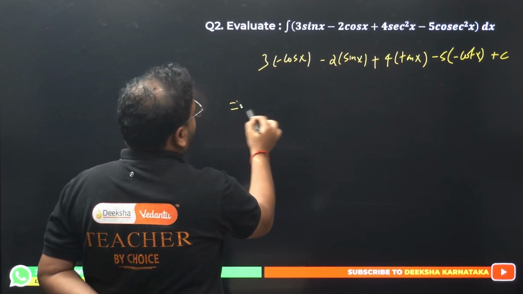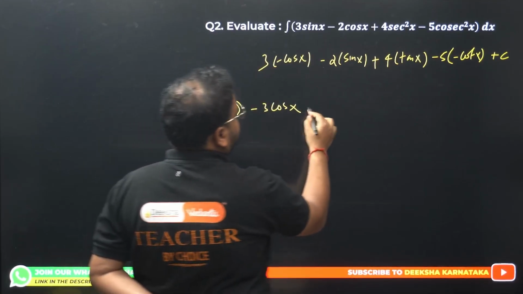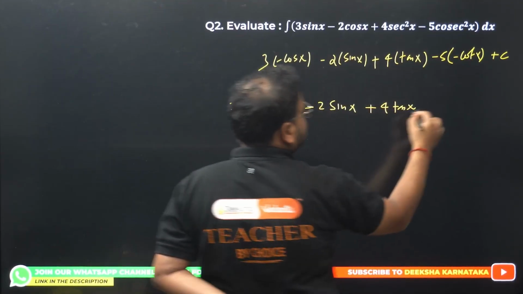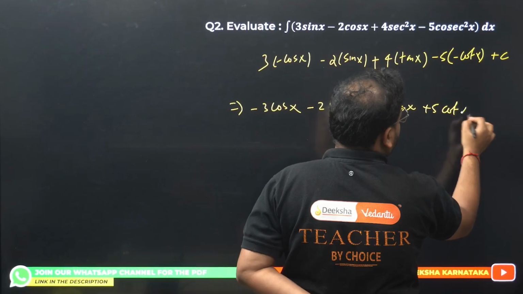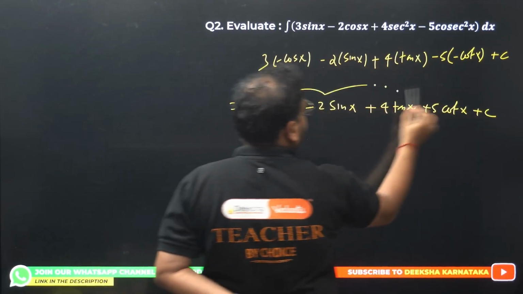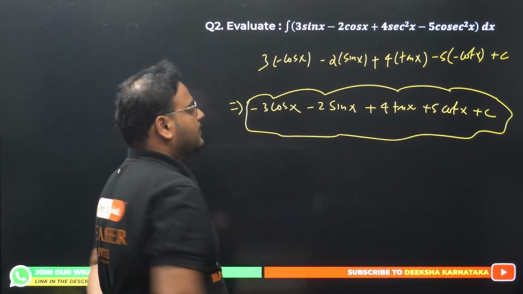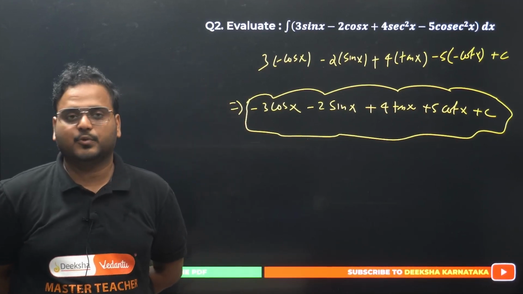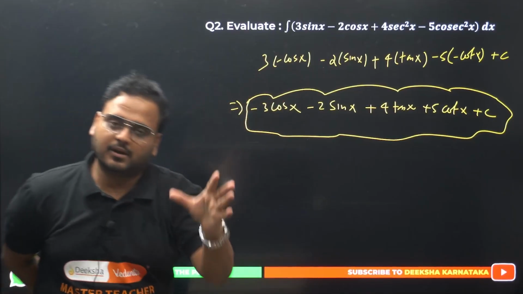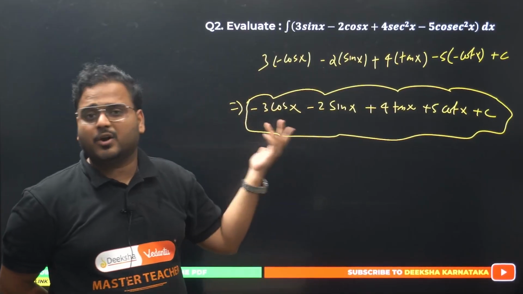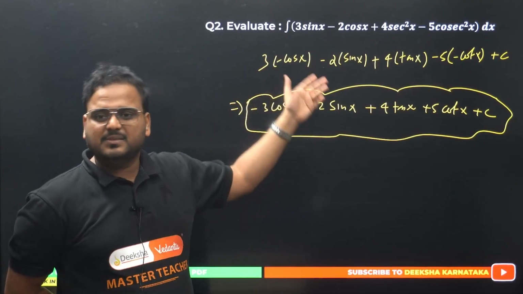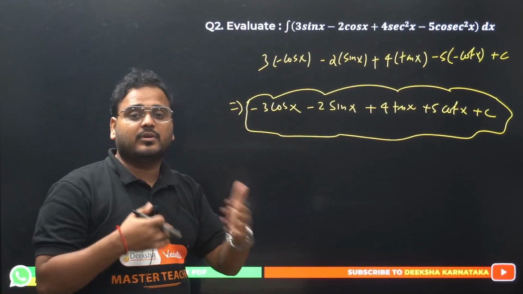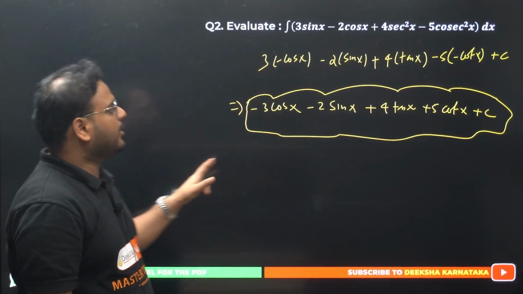Simplifying this step, I'll get minus 3 cos x minus 2 sin x plus 4 tan x plus 5 cot x plus c. That's my final answer. Please cross check. Simply, I've taken these 2 questions to help you understand how to apply the formulas. They are not going to be coming for your boards. Maybe they can come for MCQs, but will not be a board question. This is a very, very simple question, right? Simple formula based questions. Maybe board can ask it, but not KCET. But I've taken this question anyway because I want you to get used to the formulas, how we are applying it.